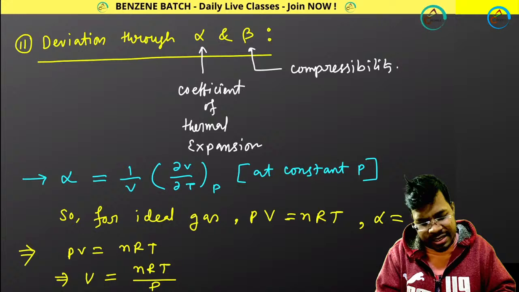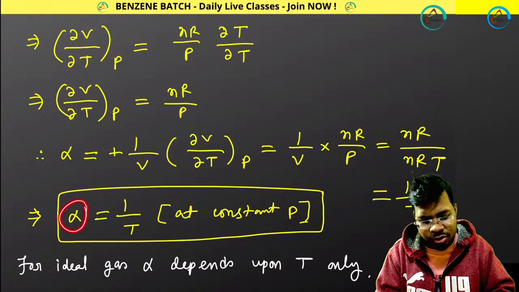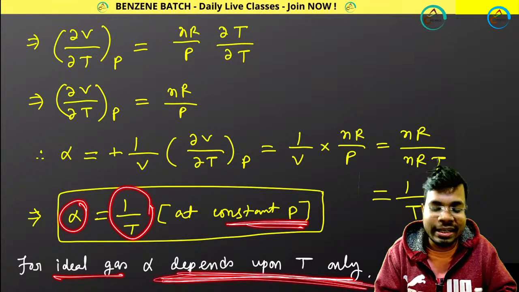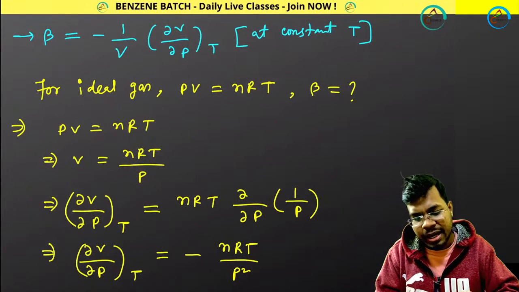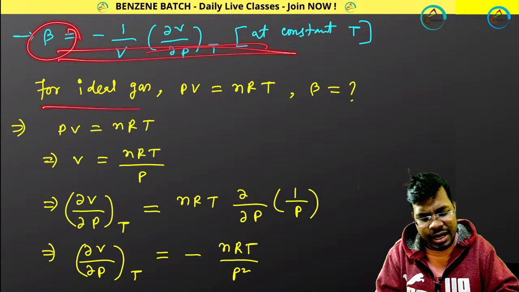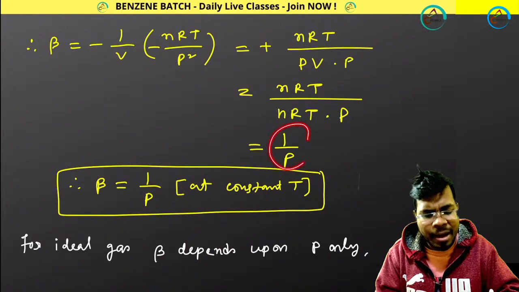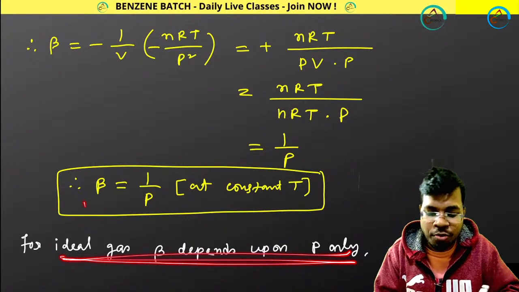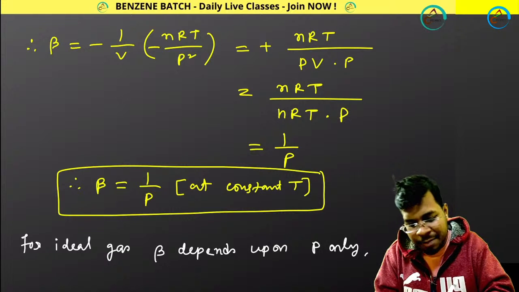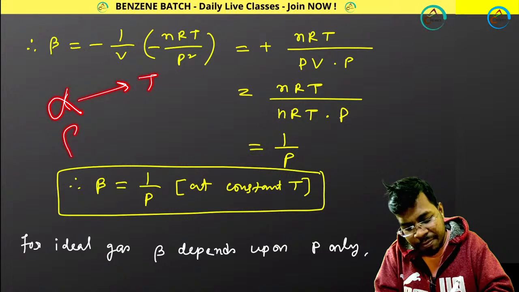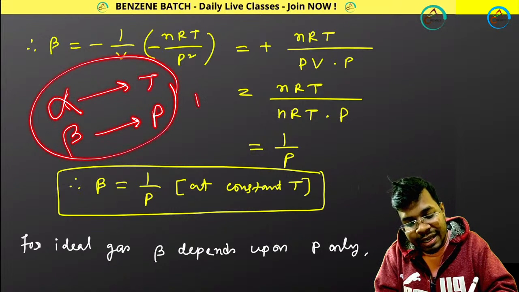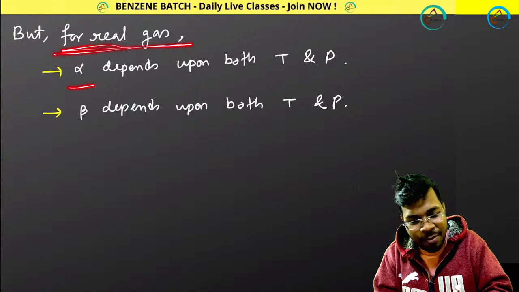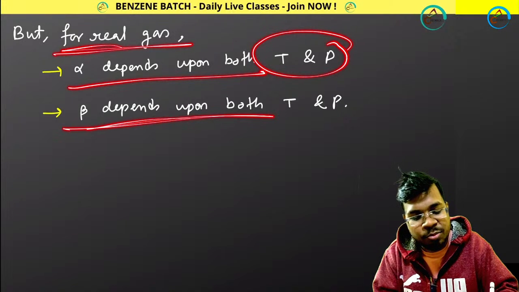For ideal gas, alpha equals 1 by T at constant pressure. That means for ideal gas, alpha depends upon T only at constant pressure. For ideal gas, beta becomes 1 by P. That means for ideal gas, beta depends upon P only. So for ideal gas, alpha depends upon T only, beta depends upon P only. Okay. But if you consider real gas, alpha depends upon both P and T, beta depends upon both P and T.